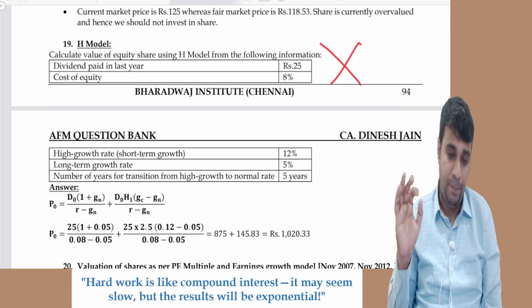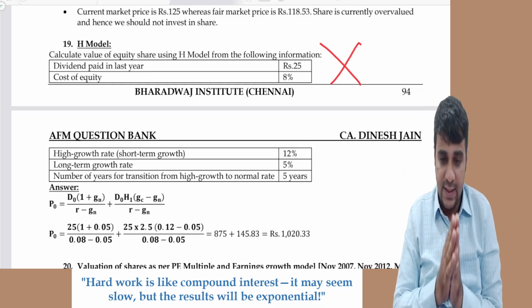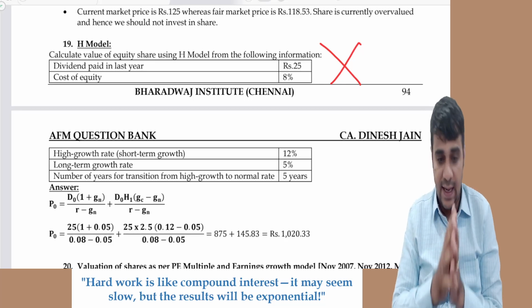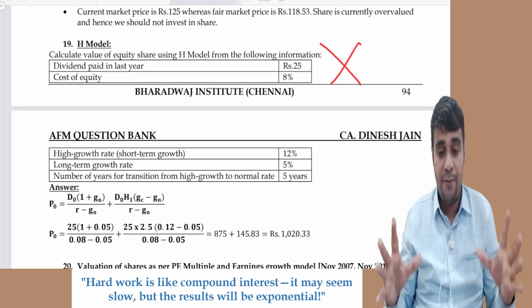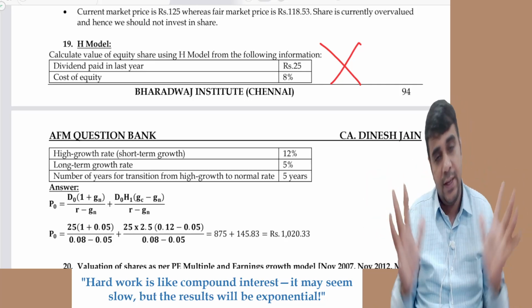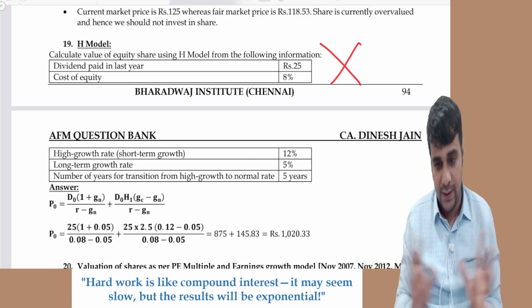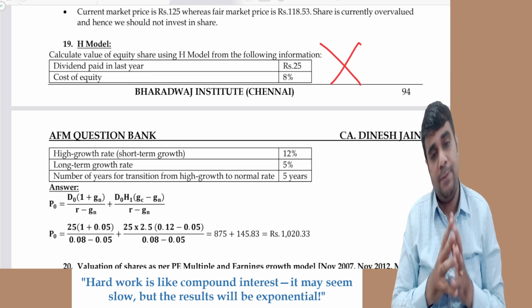I don't believe in selective prioritization, but I know very well that where concept revision and SM are marked, that itself will take care of 80 to 90% of the exam paper, unless it's a very, very tough paper, which is a different story. Otherwise, 80 to 90% of the paper can be managed with this.